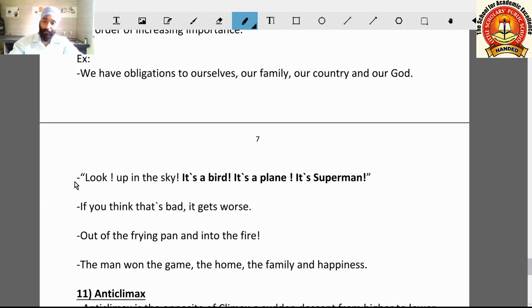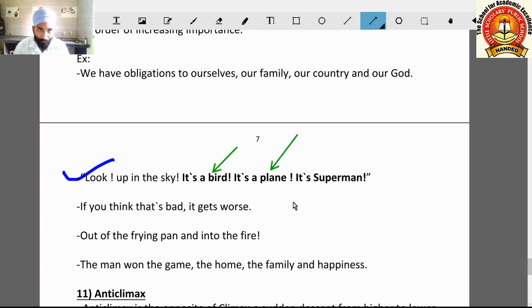Check the next example. Look up in the sky. It's a bird, it's a plane, it's a Superman. You can understand here that first the bird, thereafter a plane.